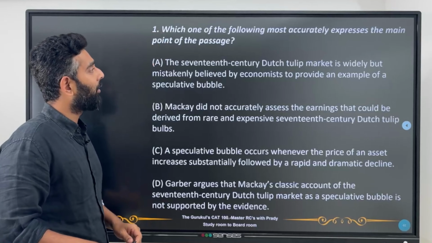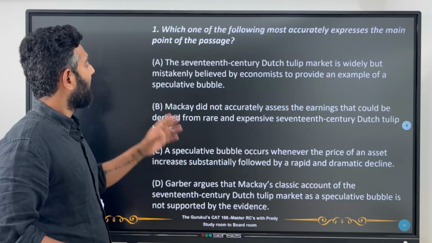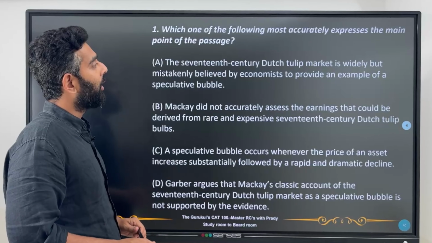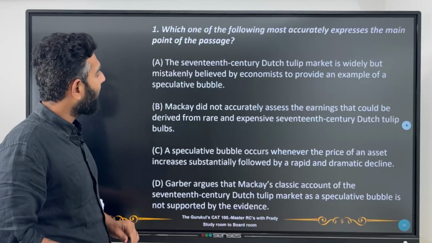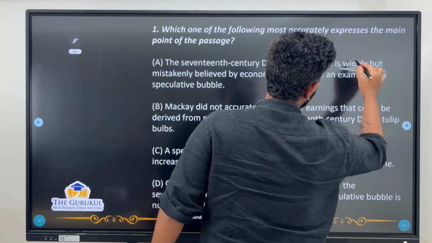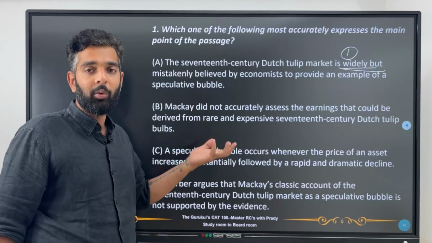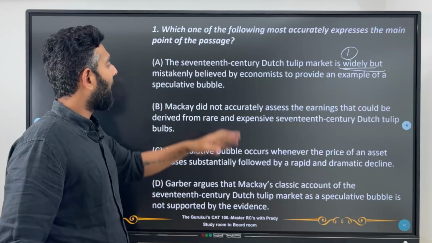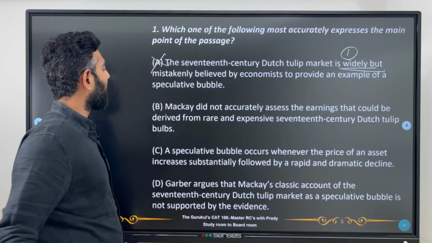The first question says, which one of the following most accurately expresses the main point of the passage? A. The 17th century Dutch tulip market is widely but mistakenly believed by economists to provide an example of speculative bubble. First of all, widely, I know that there was one person, Mackay, who thought it was a speculative bubble. I don't know about anyone else who's thinking about this as a speculative bubble. So how is it widely and mistakenly believed? Right, so this is too broad an answer, we can remove.